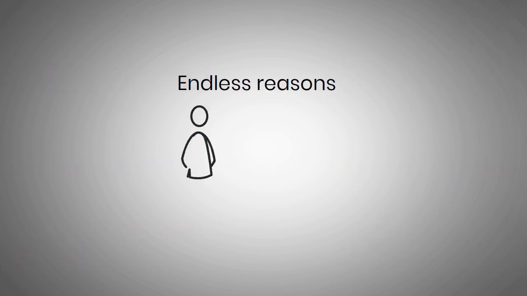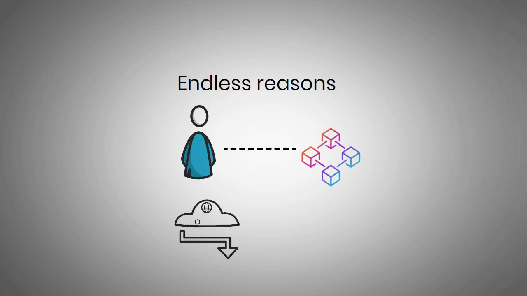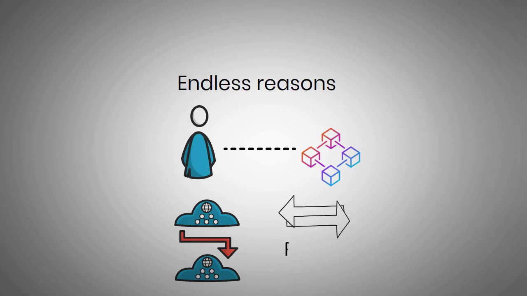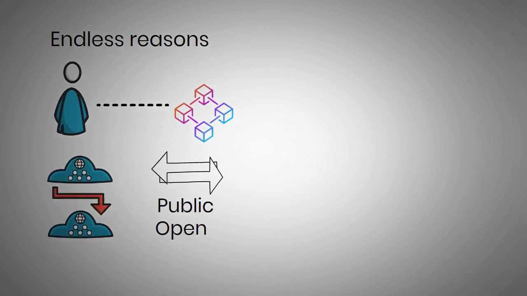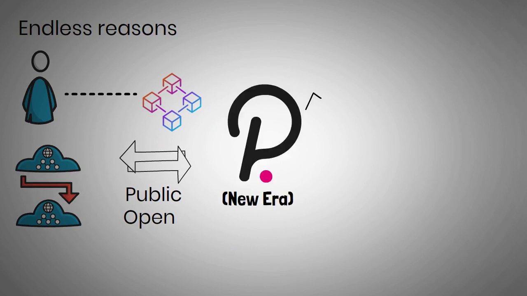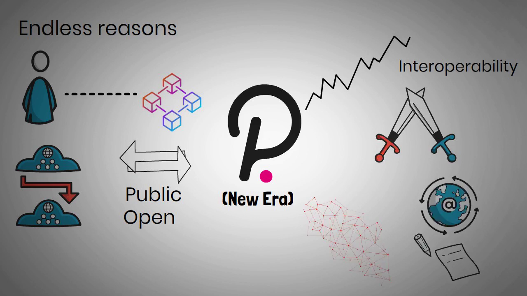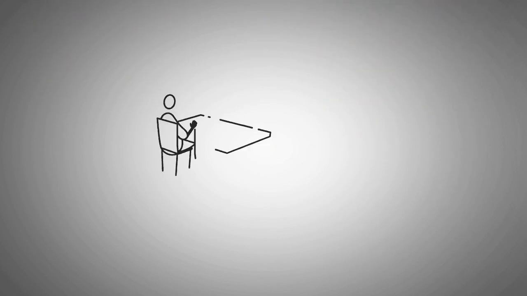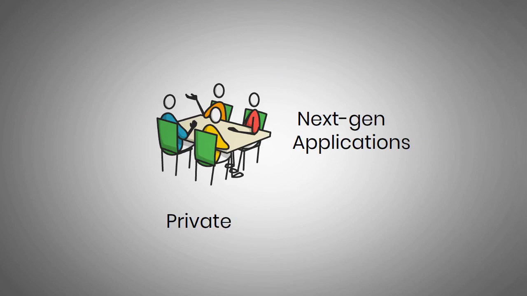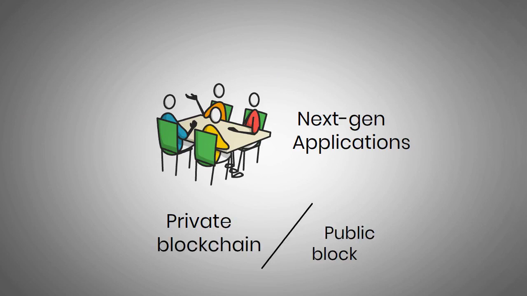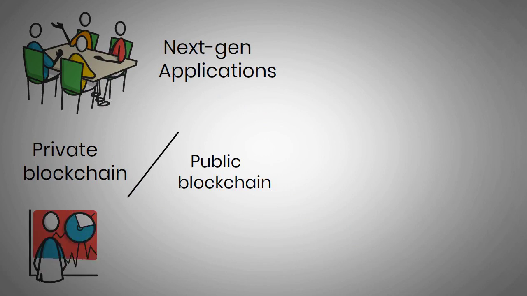There are endless reasons why you would want to connect individual blockchains. For one, sending any data across any blockchain revolutionizes the sector. You could transfer this data across public, open, permissionless blockchains and leverage the best characteristics of each network. In this way, Polkadot introduces a new era in scalability, interoperability, and security. The firm's flexible and adaptive architecture facilitates building technology, including smart contract platforms. In this way, developers can build next-gen applications that get permission from a private blockchain and use it on a public blockchain. These capabilities have some analysts suggesting that Polkadot poses a credible threat to Ethereum's dominance.